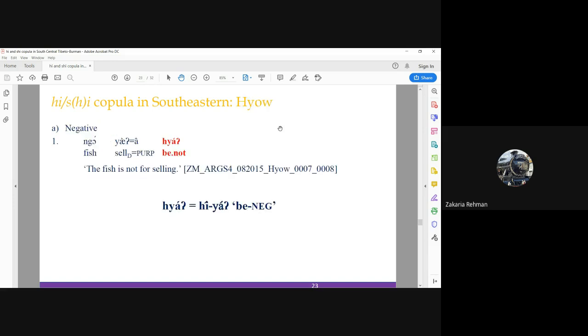The final Southeastern language we will discuss is Hio. In Hio, the copula he is exclusively used in negative clauses, as in example A1. As demonstrated here, the negative copula consists of the he copula and the negative suffix ya.